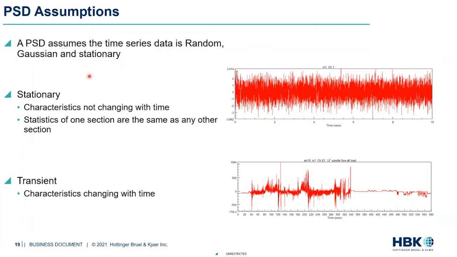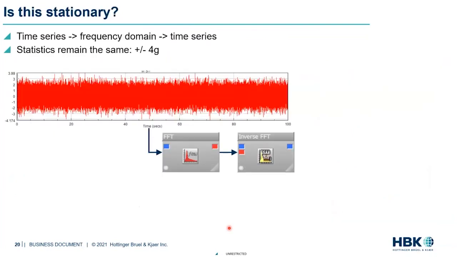And we have checks for random and Gaussian, which are well-established math principles. So this idea of stationarity is a little tricky to establish. So we'll just show you a couple of examples of, if I have a time series signal that is something like this at the top versus this, how they would look when we do, let's say, an FFT calculation, and we take it to the frequency domain and we bring it back to the time domain by doing an inverse FFT to see if we get the original signal back. So let's take a look at a couple of examples.